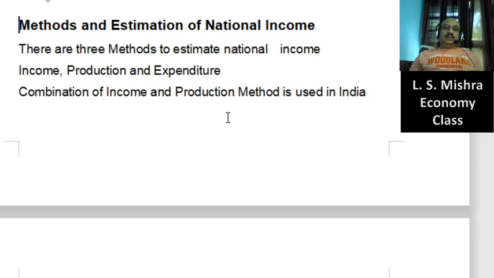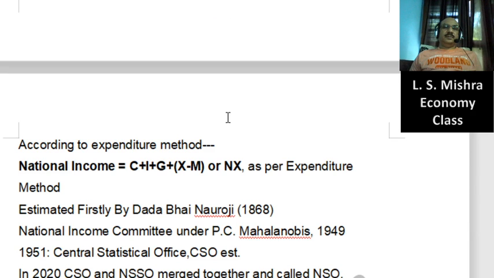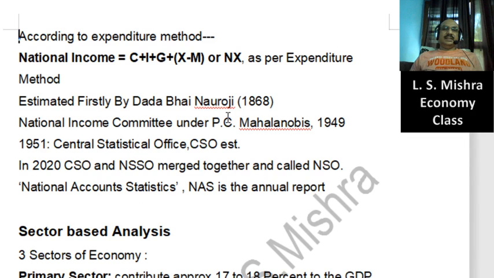As far as the use of expenditure method is concerned, it is very negligible, and it is because of the lack of sufficient data. In India, a major part of the economy is unorganized. So it's very difficult to get the data from the unorganized sector, about in what way the people are spending and what the facts and figures are. There is no proper mechanism for that, and that's why the expenditure data are not properly available in our country, and that's why it's not in use.